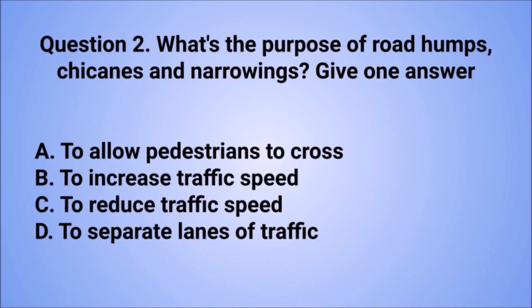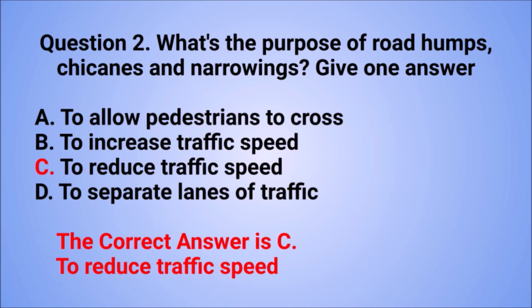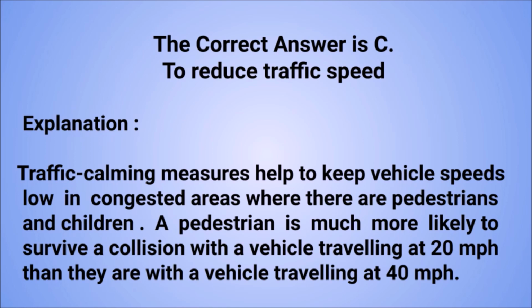Question 2. What's the purpose of road humps, chicanes and narrowings? Give one answer. A. To allow pedestrians to cross. B. To increase traffic speed. C. To reduce traffic speed. D. To separate lanes of traffic. The correct answer is C. To reduce traffic speed.